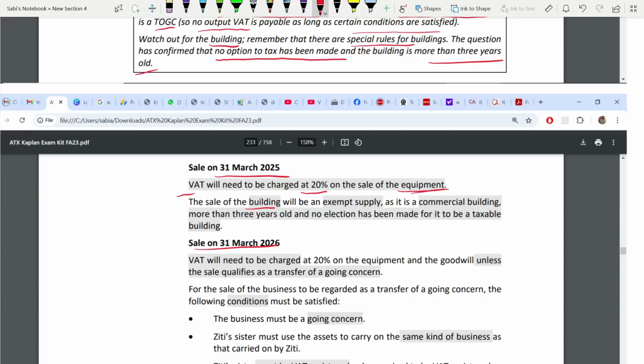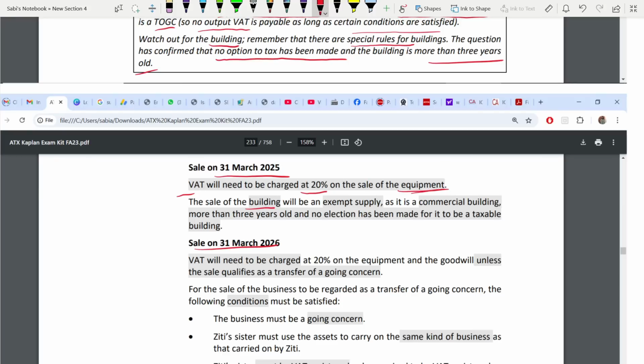Then talk about the building. Easy things always write first. This is the easiest approach in your tax, I would say. The easiest things you can write in 1 or 2 lines, compared to lengthy answers which you have to write in 3 or 4 lines. Always write the easiest one first, because in case at the end you run short of time, at least you have covered the easiest part and got the marks, right?